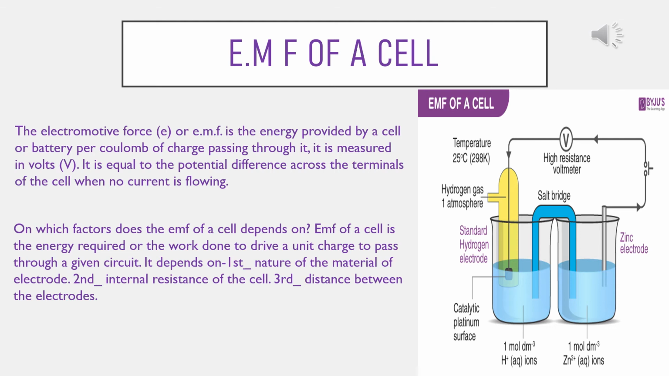So EMF of a cell may be defined as, you can say this definition also, the EMF of a cell is the energy spent or work done per unit charge in taking a unit positive charge around the complete circuit containing the cell, when the circuit is open. The unit of EMF is volt, abbreviated by V.